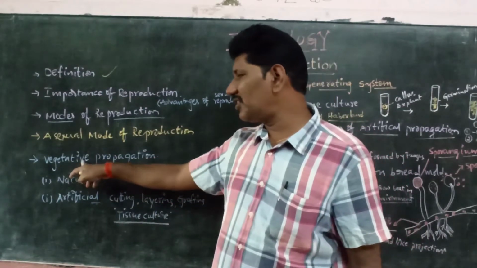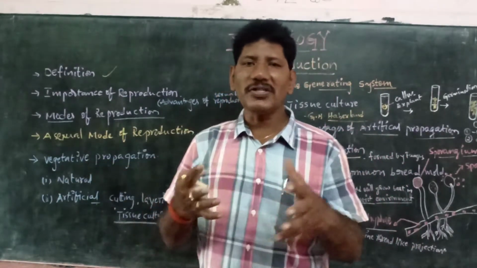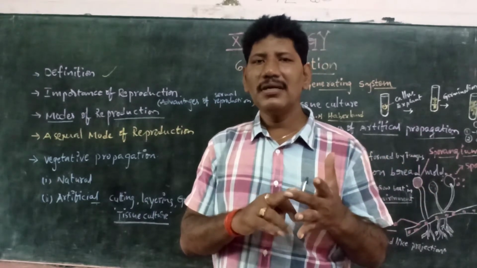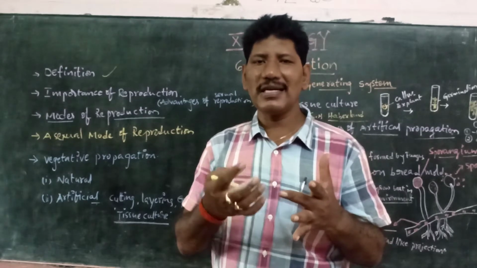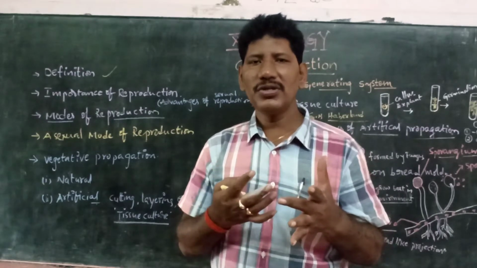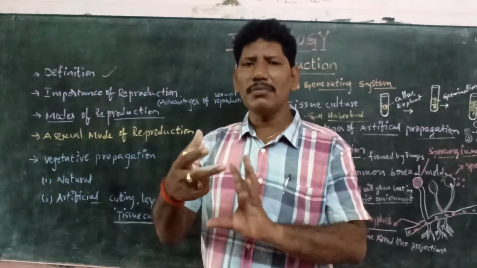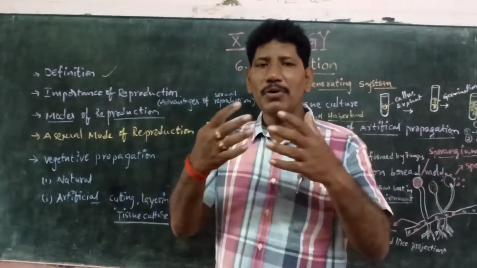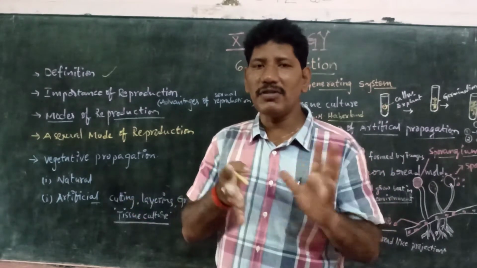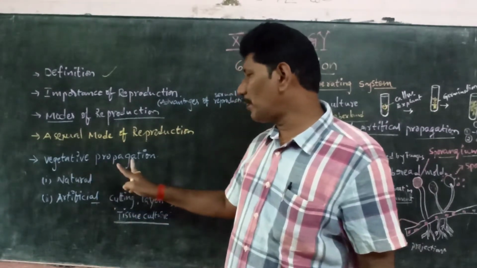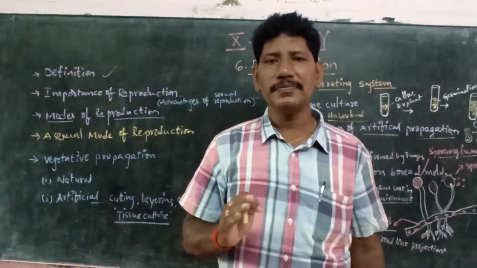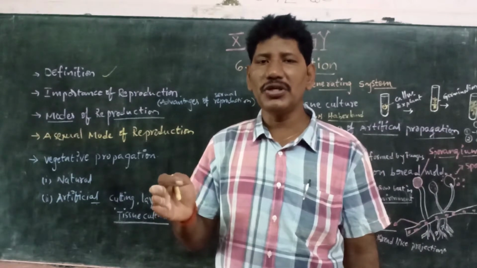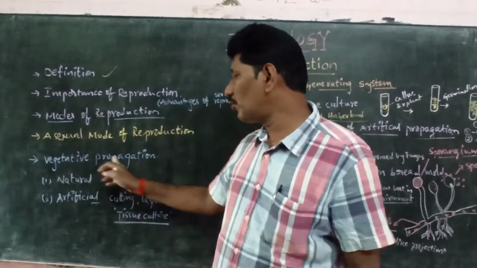So what is the meaning of vegetative? Do you know the vegetative parts of plants like leaves, roots, stem, and other structures like stolons, suckers, bulbils, rhizomes, corms? These are the parts of the plant which are able to produce the whole plant. This ability of the plant is called vegetative propagation. I mean that except the flower, the remaining plant body parts are able to produce a new plant, and that we call vegetative propagation.